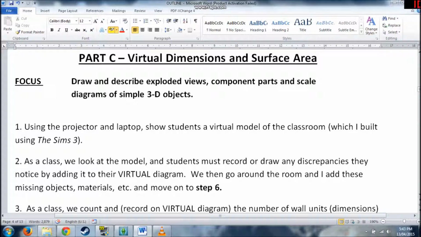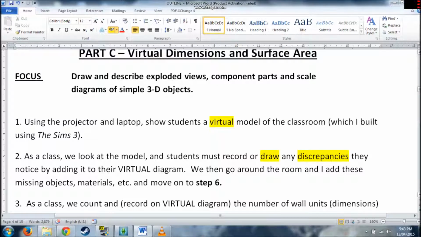I built a virtual model of this using The Sims 3. Let's have a look. I'd have them draw or describe any discrepancies, anything they see that I miss. Hey, that's a little off. And then we go around the room and I'd sort of pick them off one by one. Okay, yeah, we could add that. It's just another way to get them to draw and describe 3D objects.